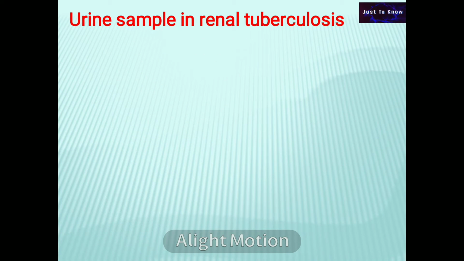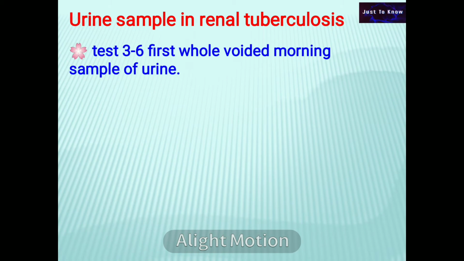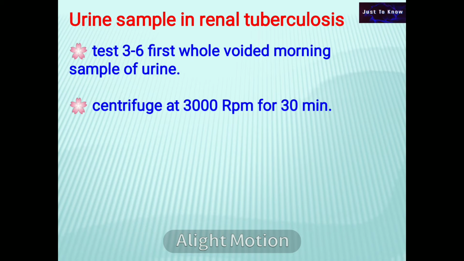Urine sample in renal tuberculosis. Urinary excretion of bacilli in renal tuberculosis is intermittent. Hence, it is advised to test 3 to 6 first whole voided morning samples of urine. Each sample is centrifuged at 3000 rpm for 30 minutes, concentrated, and the sediment is used for culture.